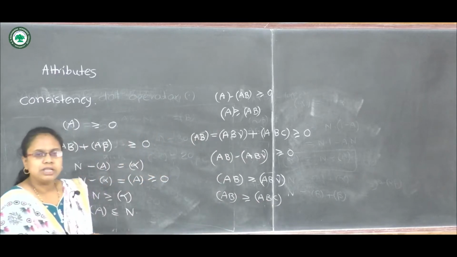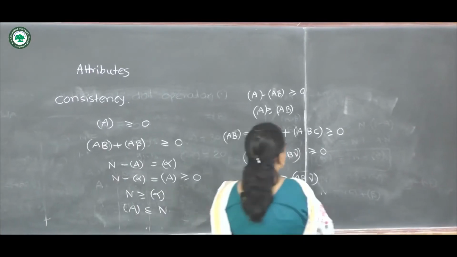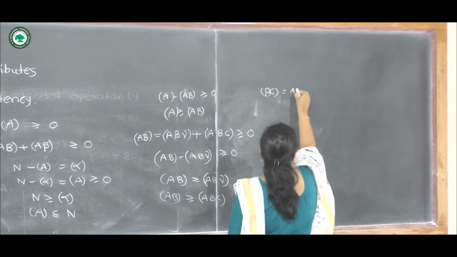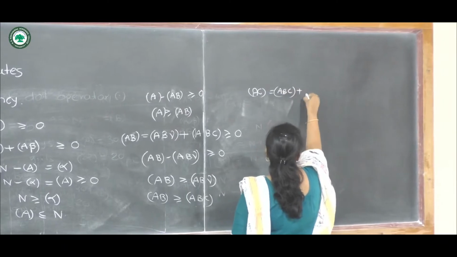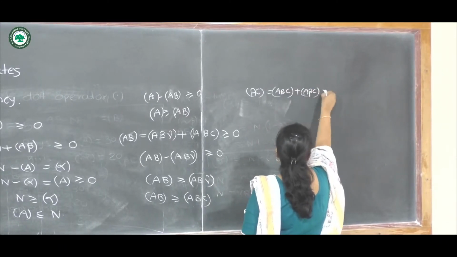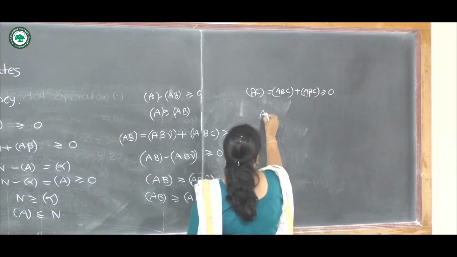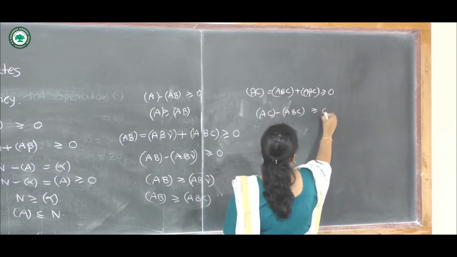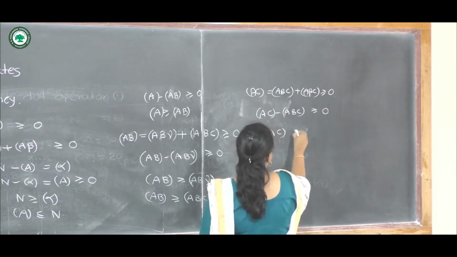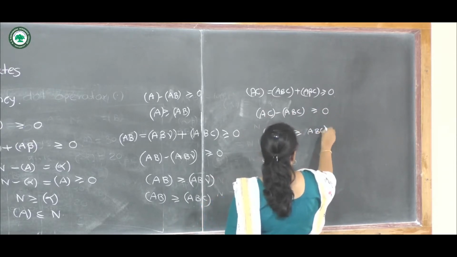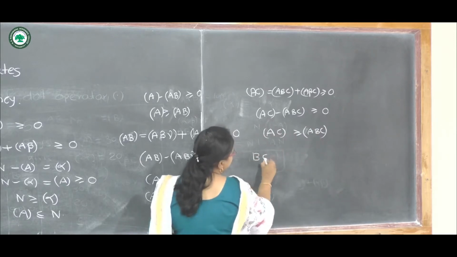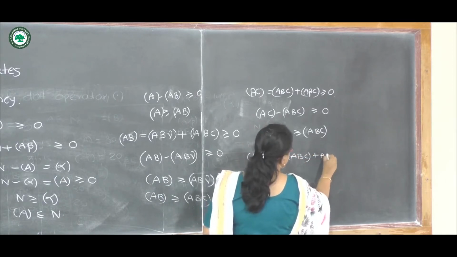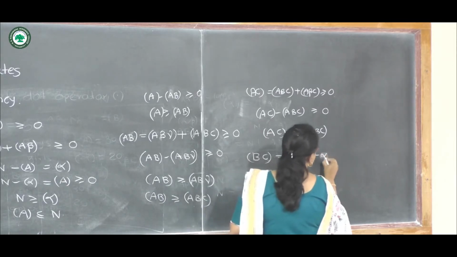So we can write all the remaining frequencies here. We have AC equals ABC plus A beta C. This must be positive, so AC minus ABC should be positive, and further AC should be greater than or equal to ABC. Again we know that BC equals ABC plus alpha BC.